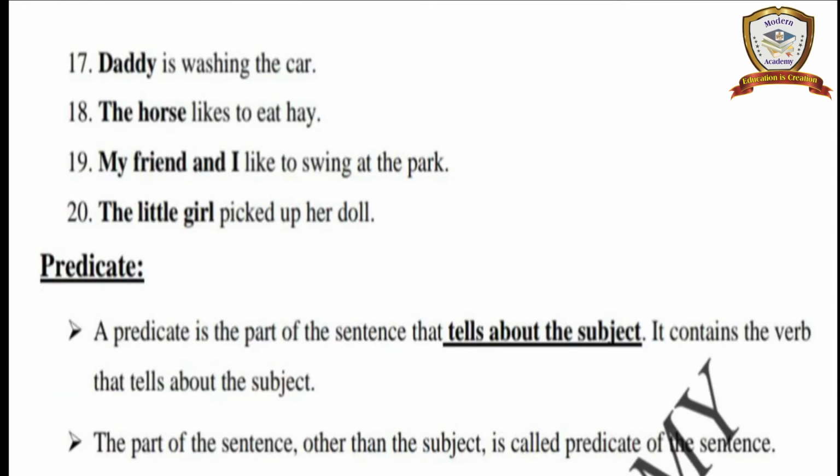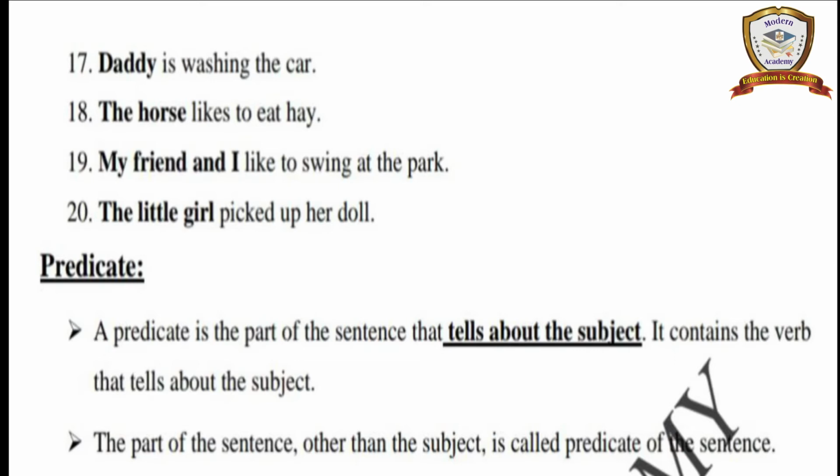Okay, next, these are some examples. Daddy is washing the car. The horse likes to eat hay. My friend and I like to swim at the park. The little girl picked up her doll. See, in these sentences also, the sentence mostly starts with the subject. So the subject comes only at the beginning of a sentence. Next, predicate. What does predicate mean?